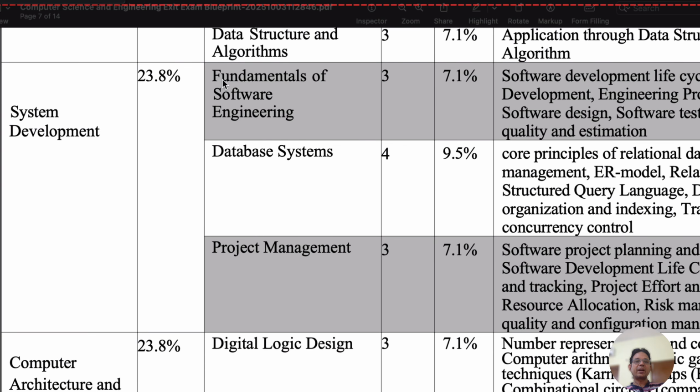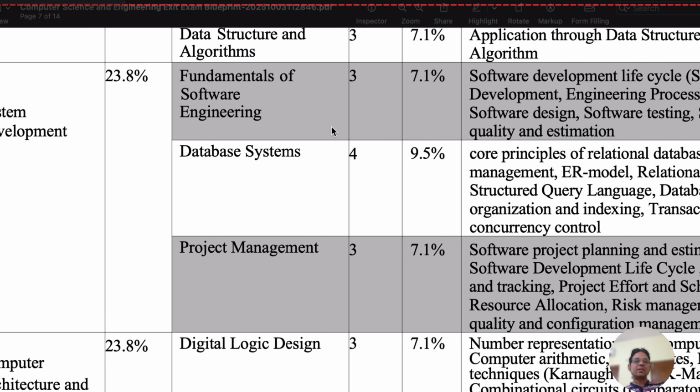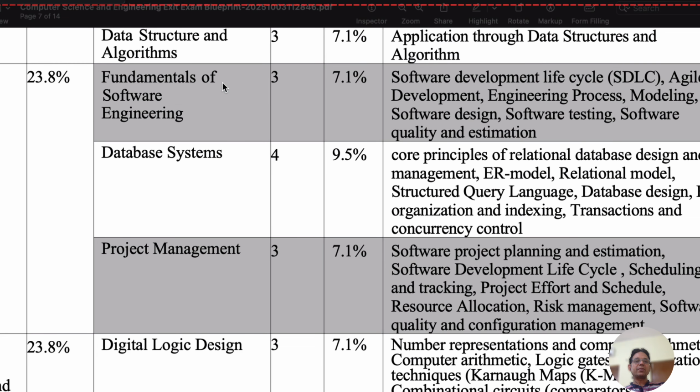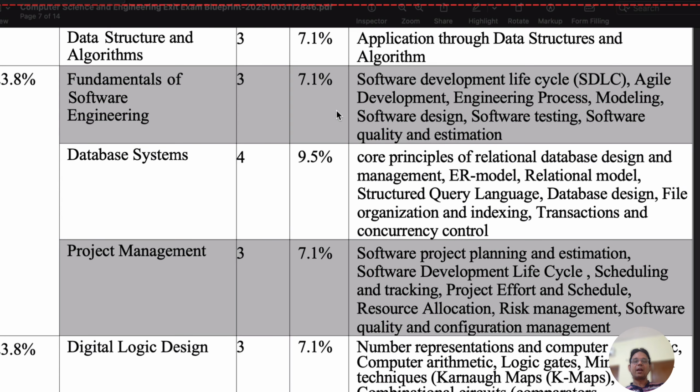So the three courses are fundamentals of software engineering, database systems, and project management. If we look at more details about these courses, fundamentals of software engineering will have course content like software development life cycle, agile development, engineering process, modeling, software design, software testing, software quality and estimations. So from this type of content, some theoretical questions may come into the exit exams based on these theoretical concepts.